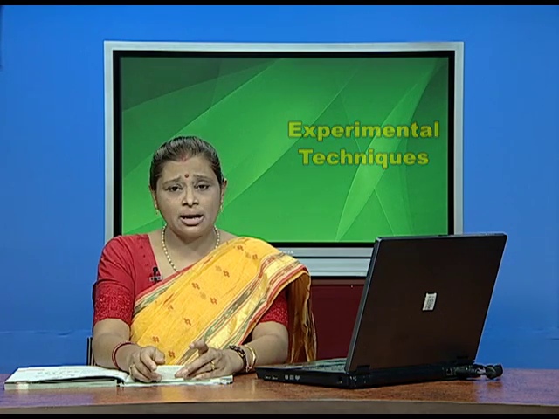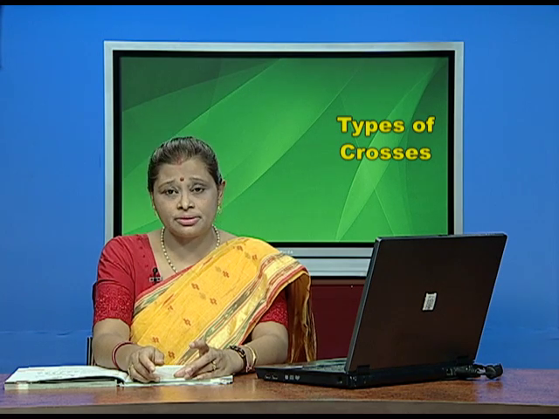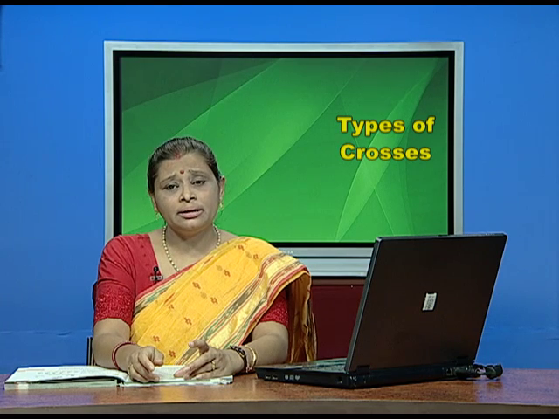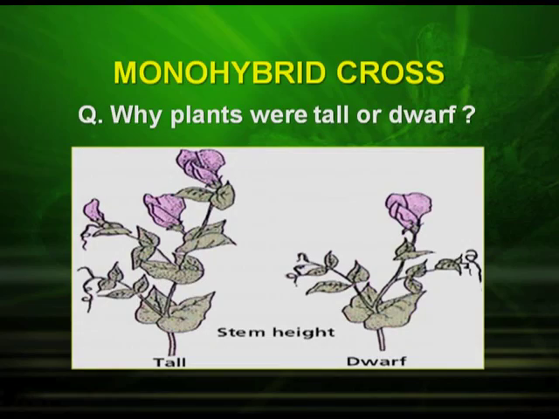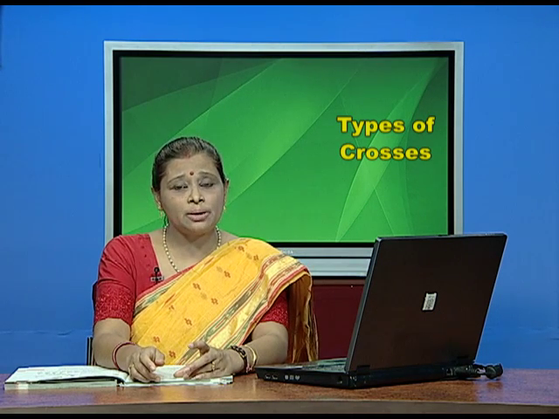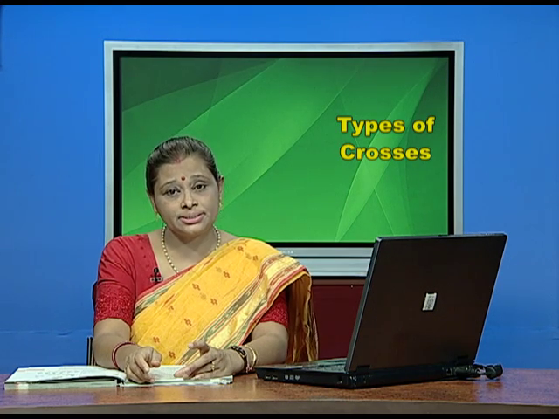Now, let us come to which type of crosses he used. The first cross is the monohybrid cross. Mendel wondered why some plants were tall and why some were short. So, he crossed a tall plant with a dwarf plant. Let us see what was the result.